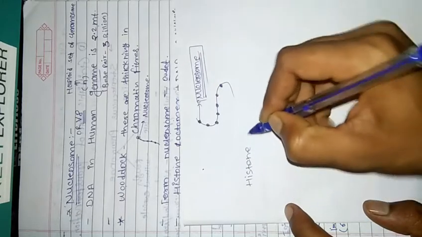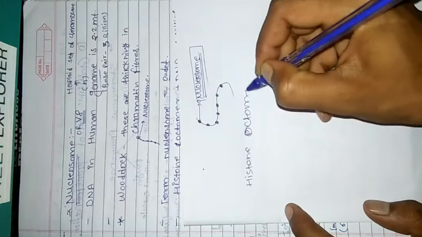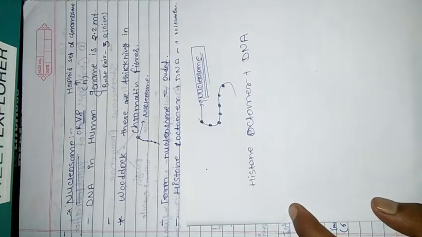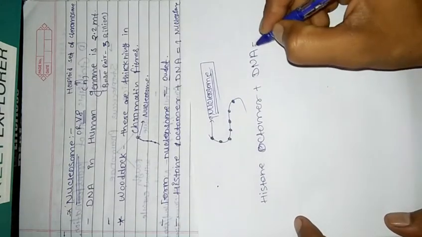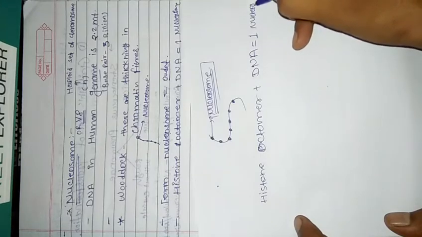Now actually a nucleosome is made up of two parts, that is histone octamer and DNA. Histone octamer and DNA together form one nucleosome.